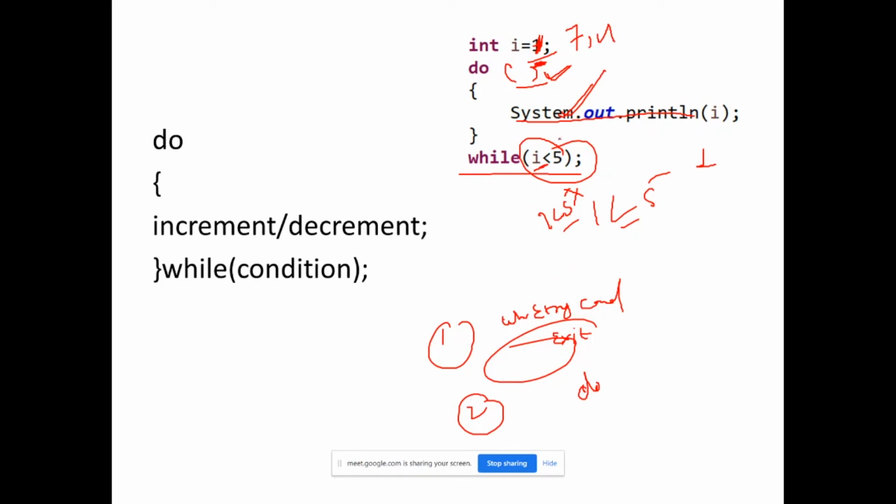So it will first initialize 4 and print 4, then 4 is less than 5, this time the condition will be true, so again it will go back to print this. Here I will give the increment part. So this is the syntax of the do while loop. Let me go back to my Eclipse IDE.